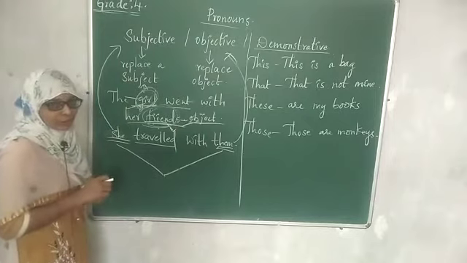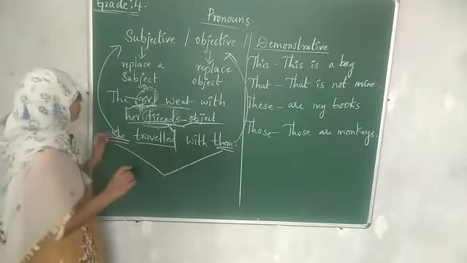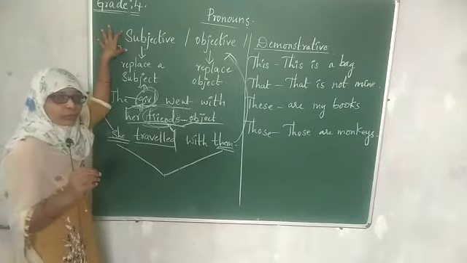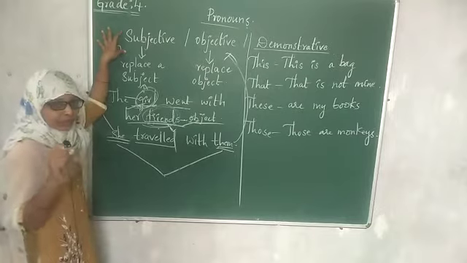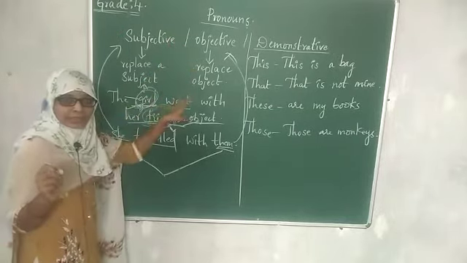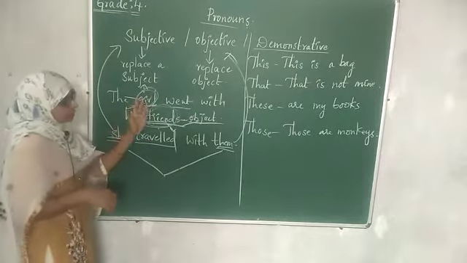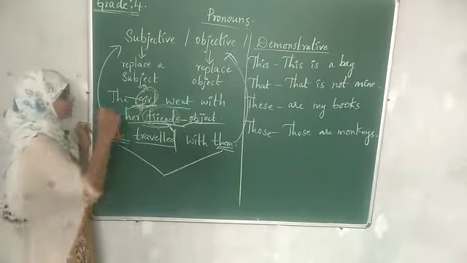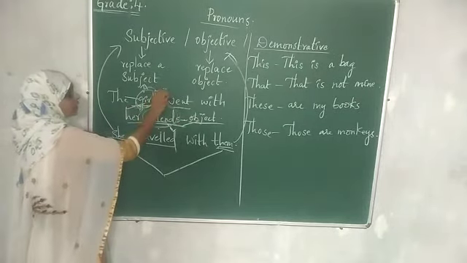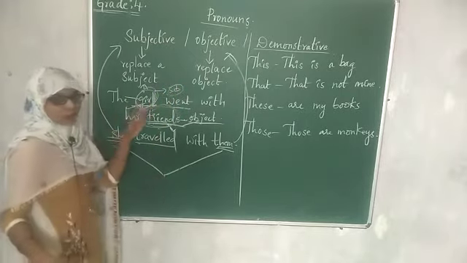I hope you have understood this, children. Let me say once again. What is a subjective pronoun? It replaces the subject in the given sentence. An objective pronoun replaces the object in the given sentence. See, identify the subject and object in the given sentence: the girl went with her friends. The girl is the subject, the noun that we are talking about in the sentence.